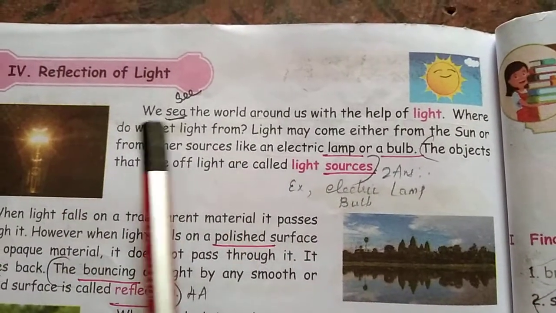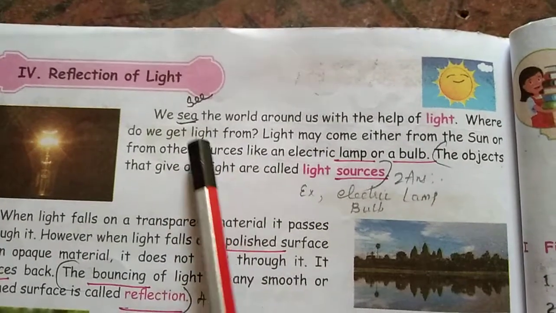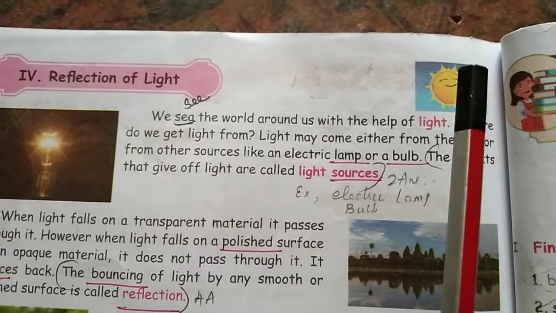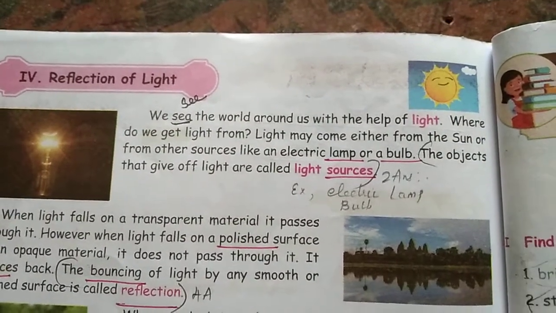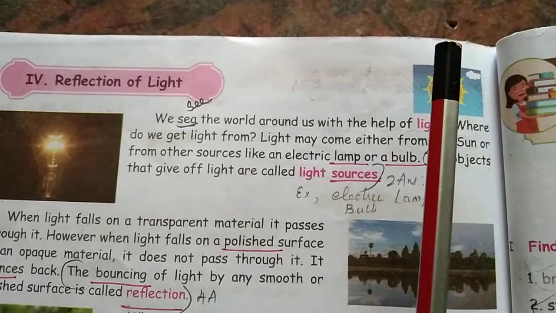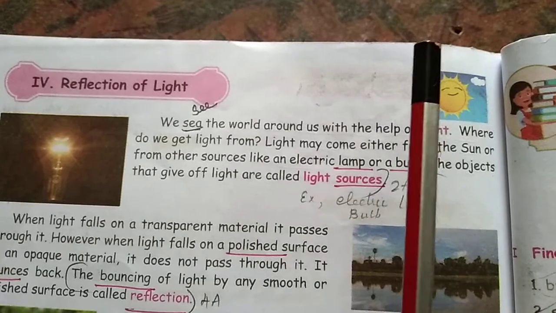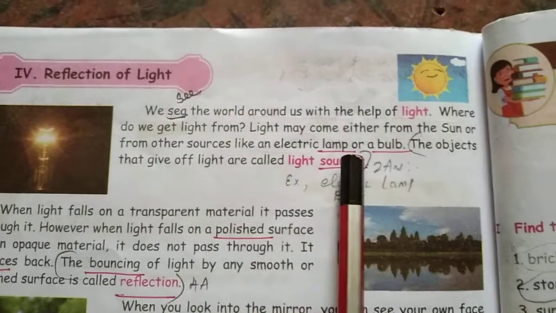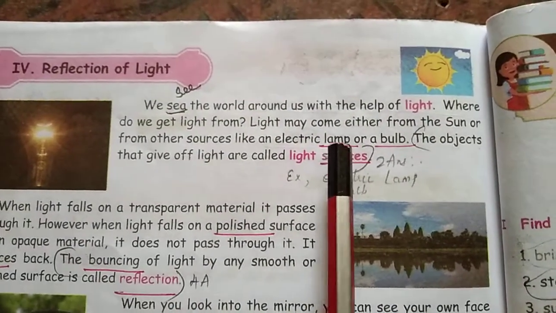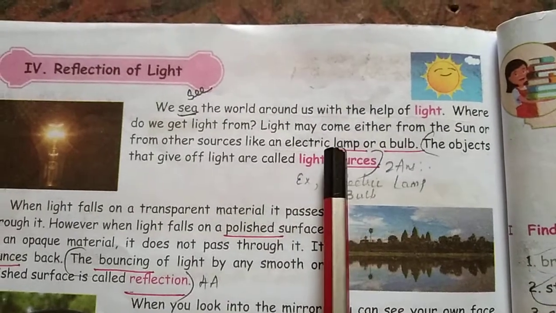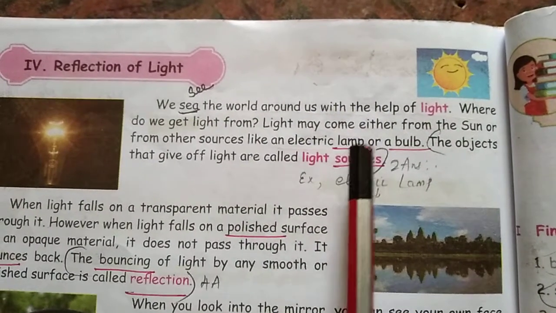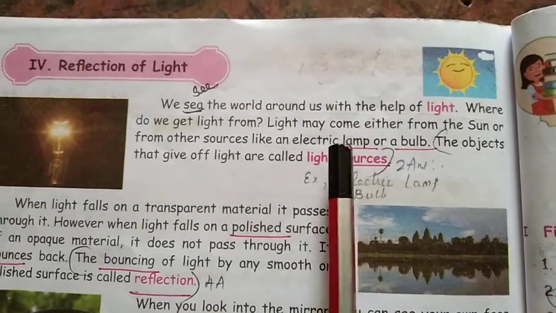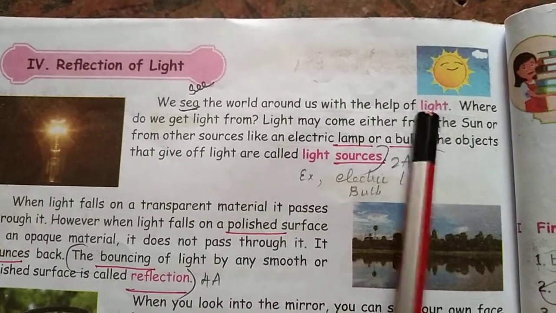Reflection of light means the whole world around us is seen with the help of light. Just come out of your house, and when you get sunlight you can see everything, right? You can see the house, tree, land, soil, everything around you. But in the night time you can't see anything. Your parents will tell you not to go outside at night, because some insects may come and bite you. In the light, nothing will come out. In the night time everything will come out. So light is very important for our day-to-day life.